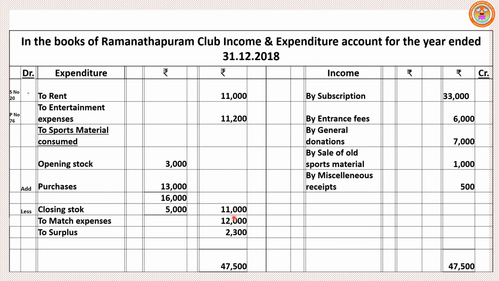So after sports material purchase, come according to the question. Next item is match expenses. It is an expenditure, so show it under revenue expenditure, under the debit side. Investment made, already I have told you. This one is a capital expenditure, so it won't appear. Then,